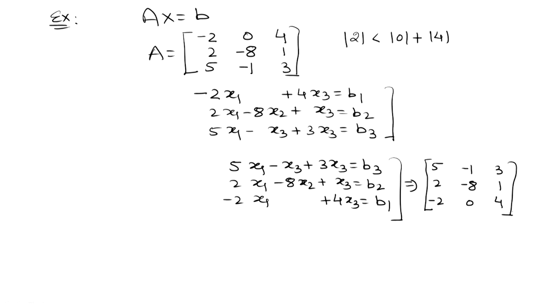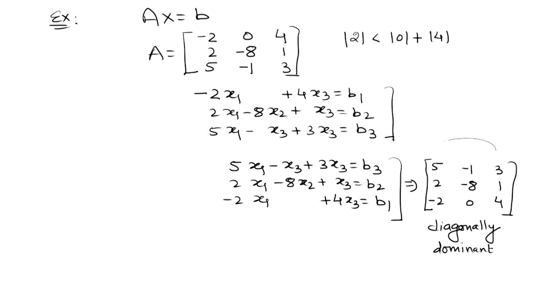What will happen if I take this coefficient matrix? It is diagonally dominant, because in each row the diagonal element has the bigger value when compared to the sum of the absolute values of the other ones. And what you do is apply the Jacobi scheme on this matrix instead of the earlier one, because you will get the same solution and your scheme is guaranteed to converge. Take one more example.